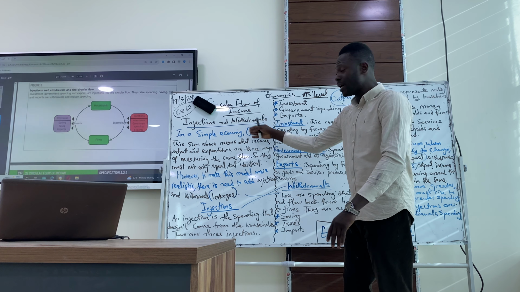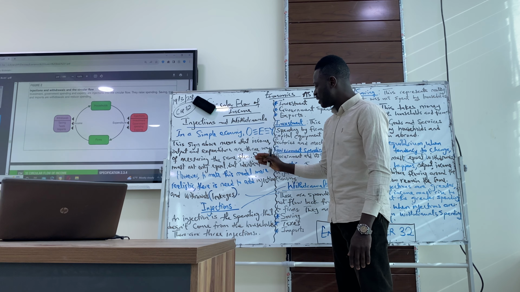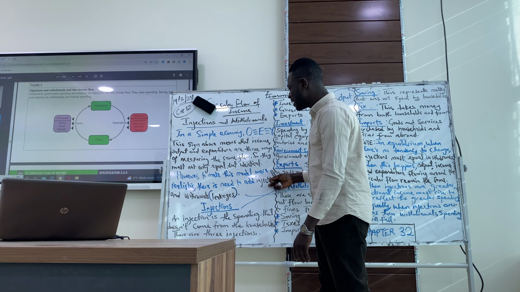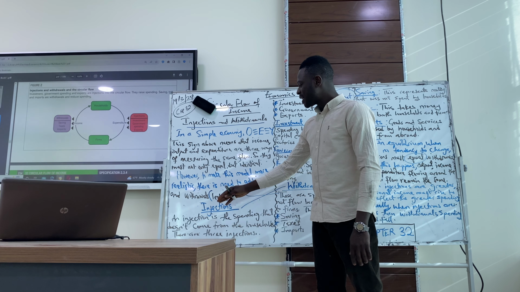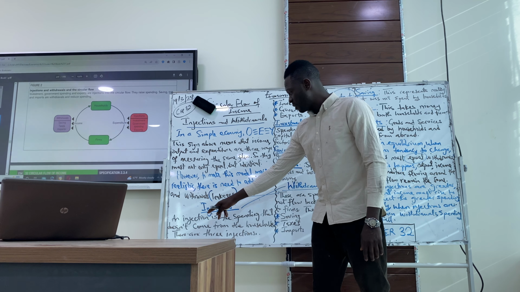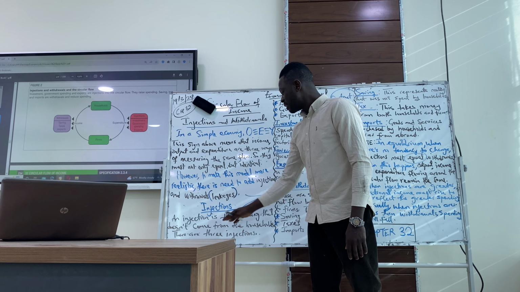However, this is a model, which is not realistic. It's just theoretical as it is. So we want to make it realistic. To make it realistic, we need to talk about injections and withdrawals, or leakages. So we start with injections. What's an injection? An injection is the spending that doesn't come from the households.